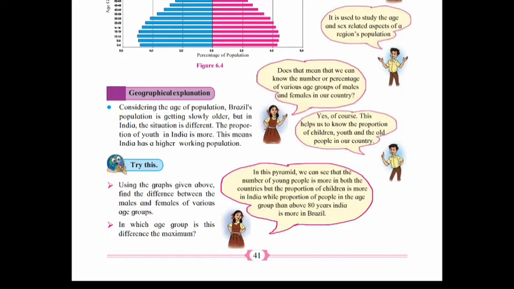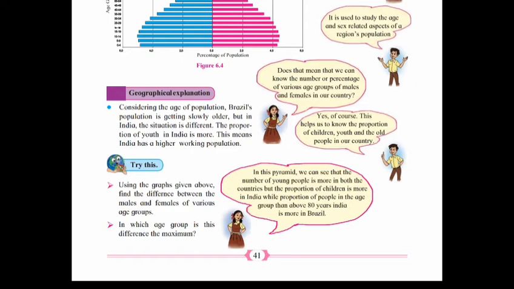If we summarize this pyramid, we can see that the number of young people is more in both the countries, but the proportion of children is more in India, while the proportion of people in the age group above 80 years is more in Brazil.